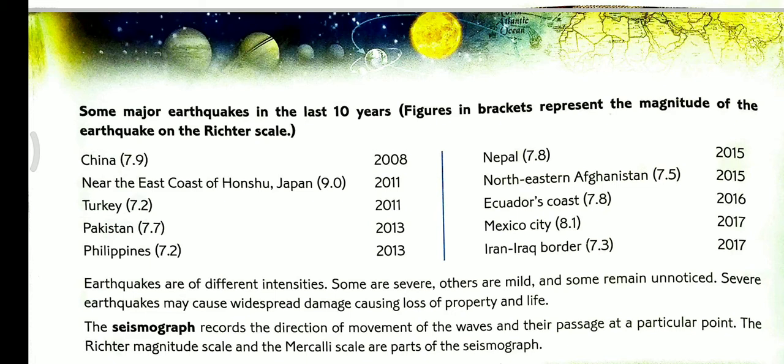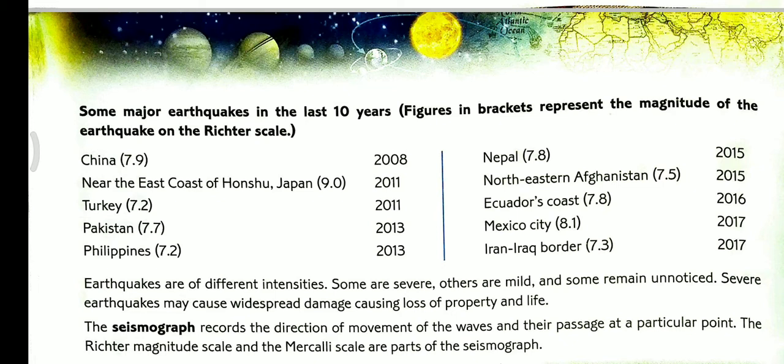The earthquakes are of different intensities. Some are severe, others are mild, and some remain unnoticed. Severe earthquakes may cause widespread damage, causing loss of property and life.